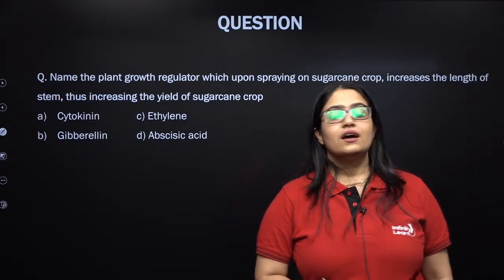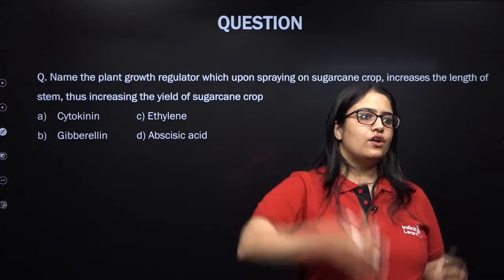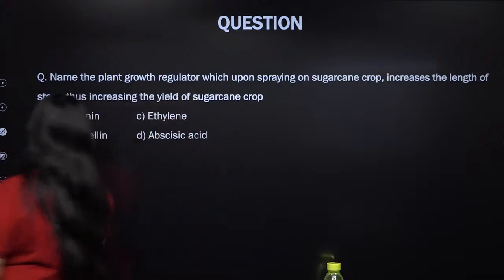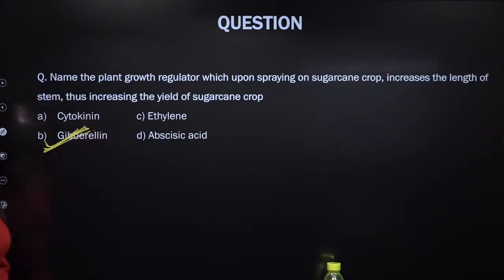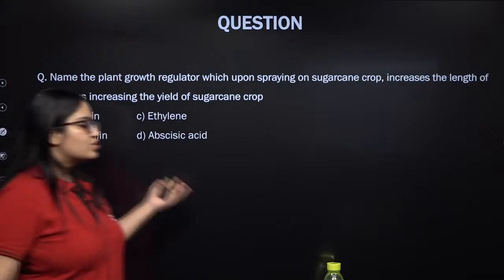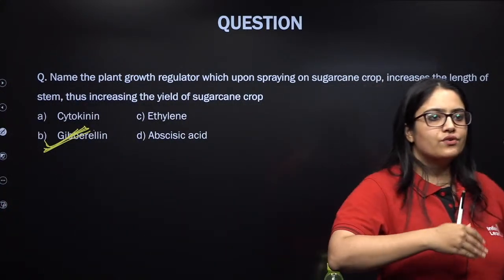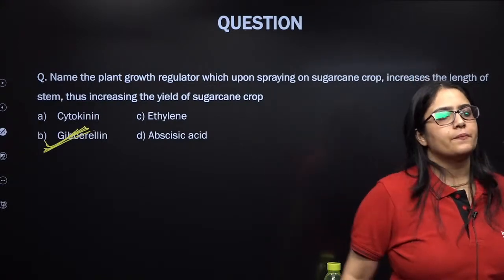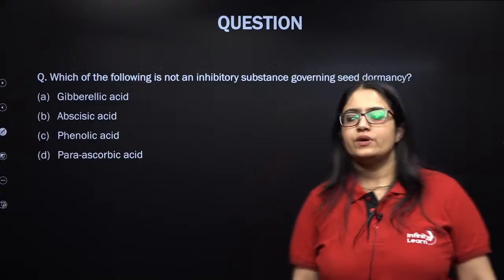The answer will be gibberellins, not ethylene. Internode elongation. It's gibberellin. Very famous question. We can increase the yield of sugarcane by spraying gibberellins on the stem. Because the yield of sugarcane is from the sugar which is there in the stem part. So by increasing the stem we are increasing the yield. Is this question clear, everybody? Let's take the next question then.